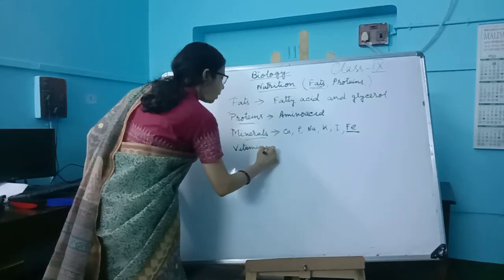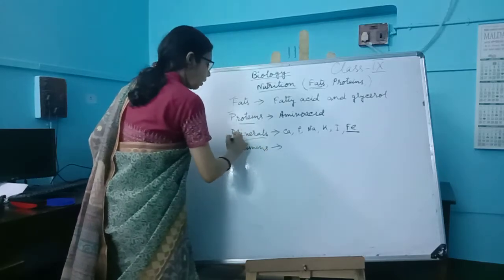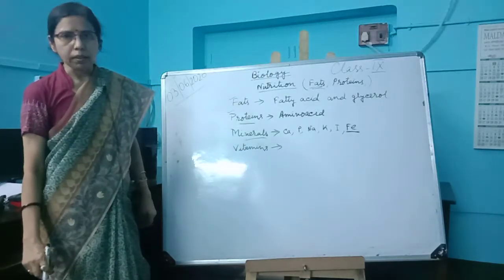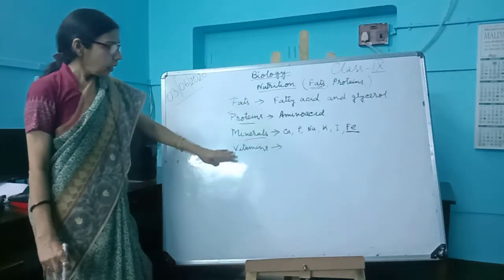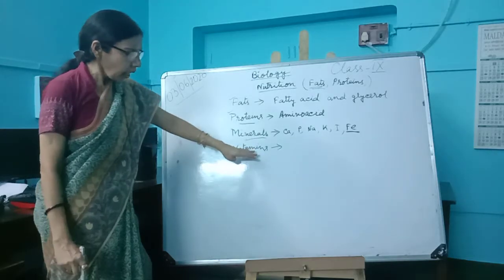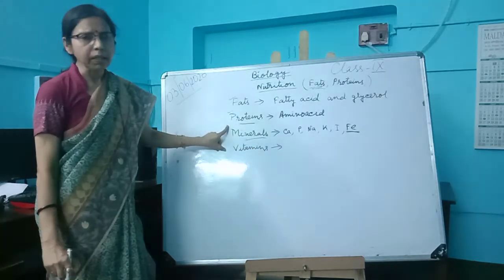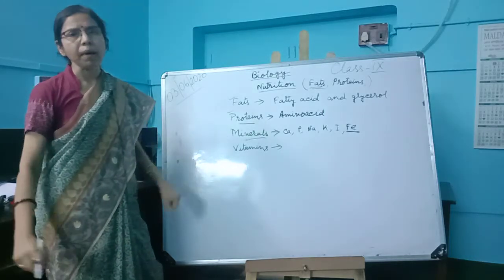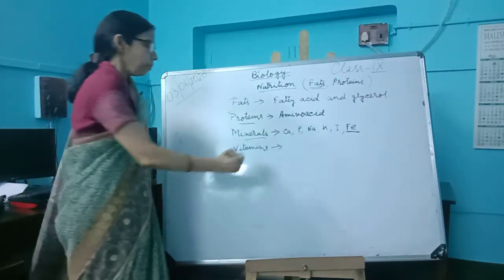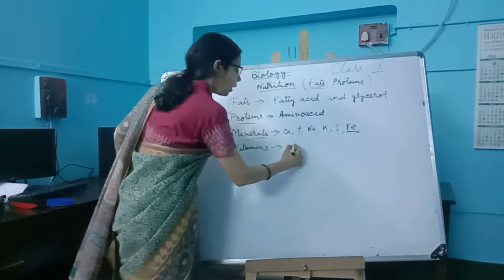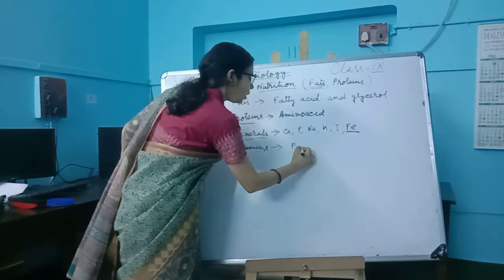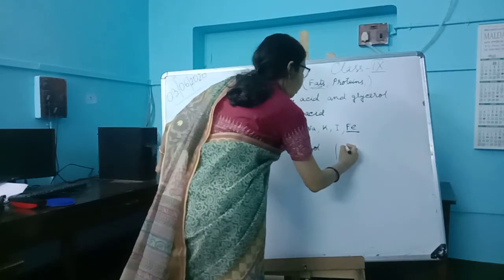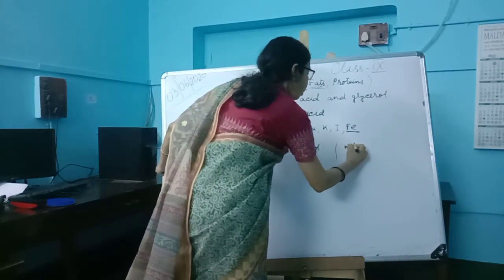Vitamins are also required in small quantity. Both minerals and vitamins are known as protective food, that means they protect from microorganisms. Vitamins are of two types: one is fat soluble, and another is water soluble.